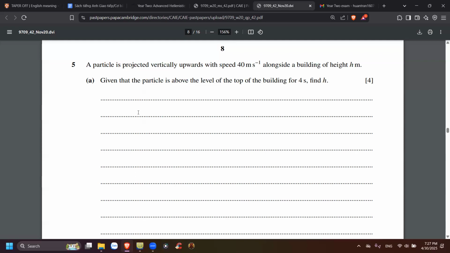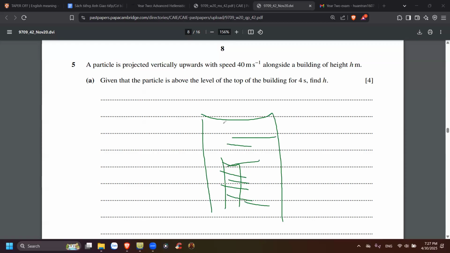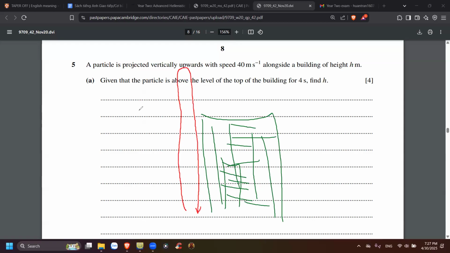I think it's like this. Let's imagine this is a house or whatever building it is. The particle just moves up, and then it has to come down. The time when it is above the level of the top of the building is 4 seconds. This is 4 seconds, that's what it says, I think. And you have to find the h of this one.